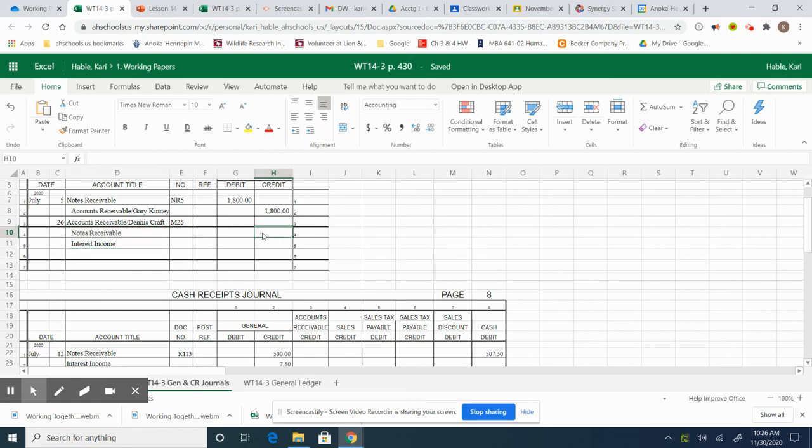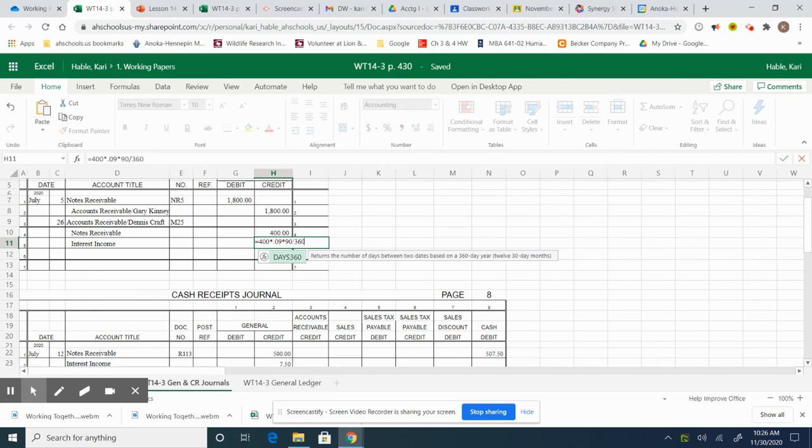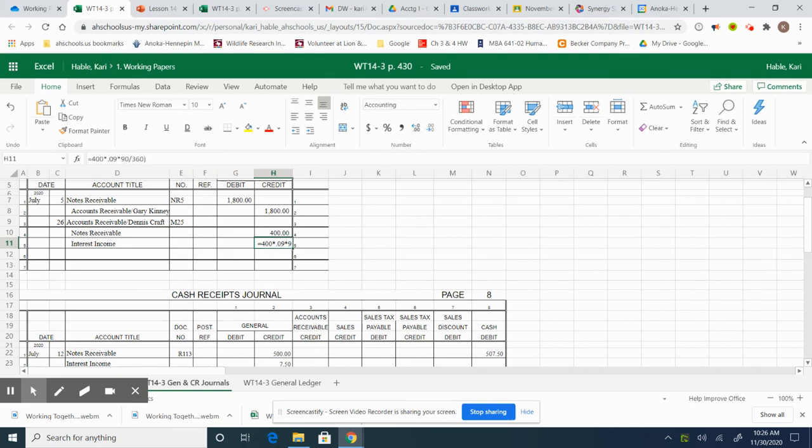So our note was for $400, and our interest is $400 times 0.09 times 90 divided by 360. Now Excel does your math for you. It will multiply and then divide. But if there's ever a question, remember you can put in your parentheses.